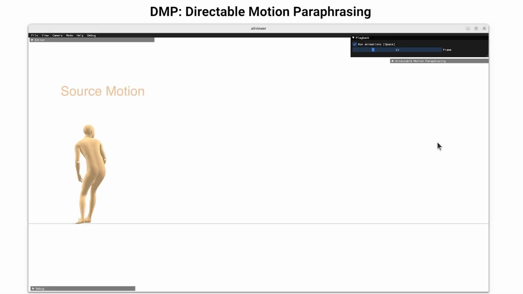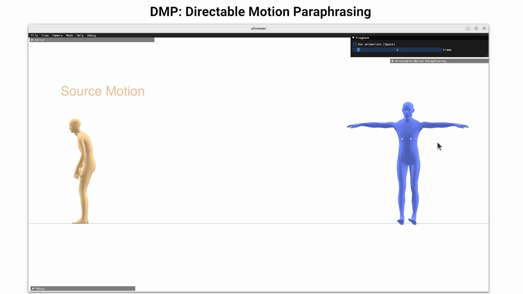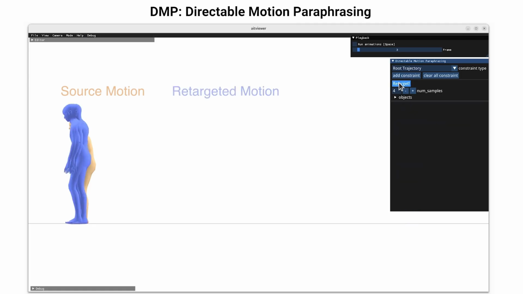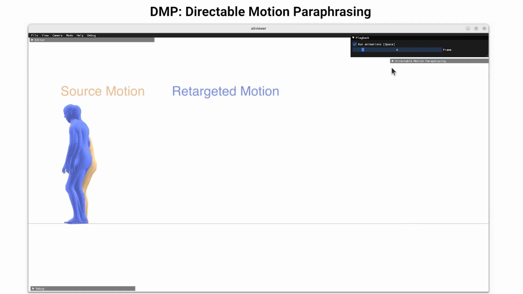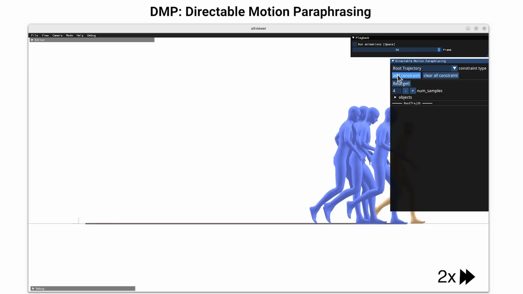To address this problem, we introduced DMP, a novel motion retargeting framework for directable motion paraphrasing. Given a source motion, our approach generates a range of possible retargeting solutions that capture natural variations in movement. DMP also provides intuitive user control over retargeting through kinematic constraints.